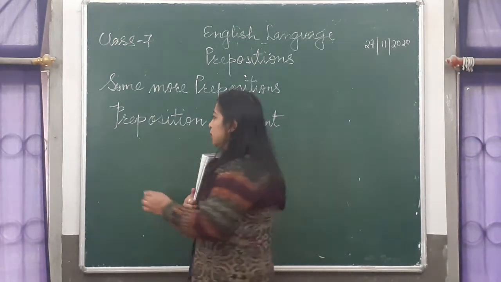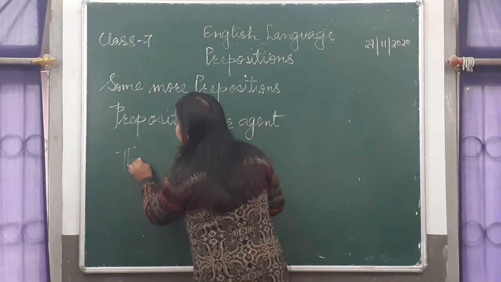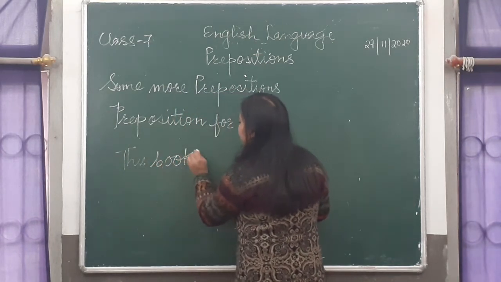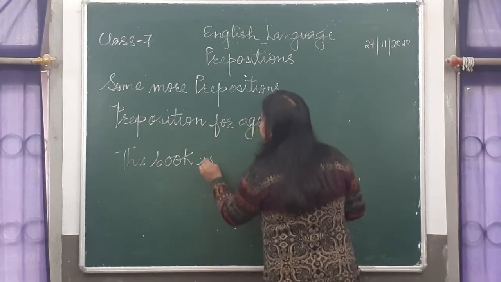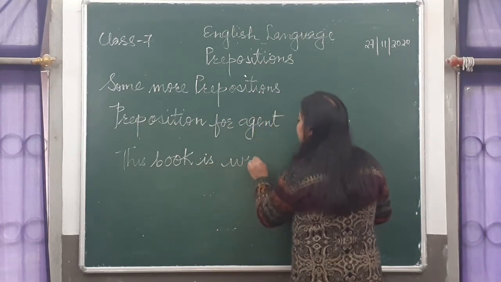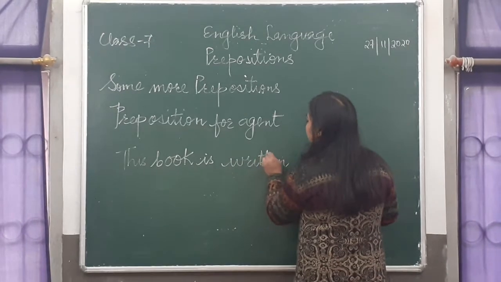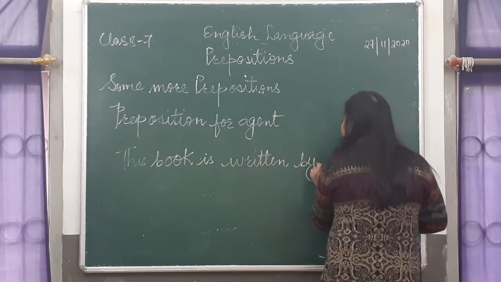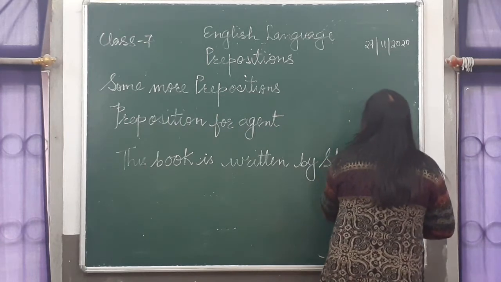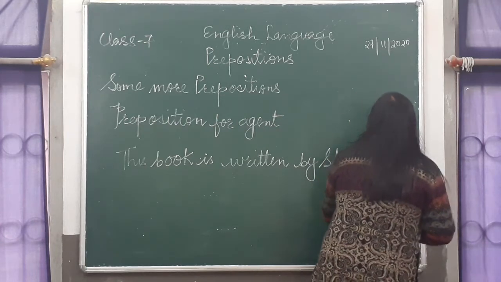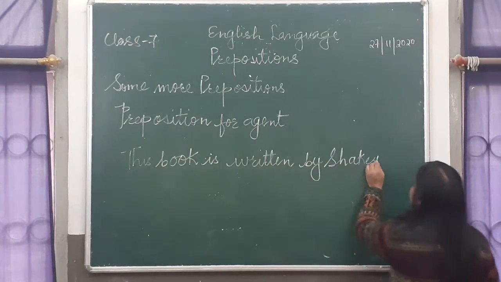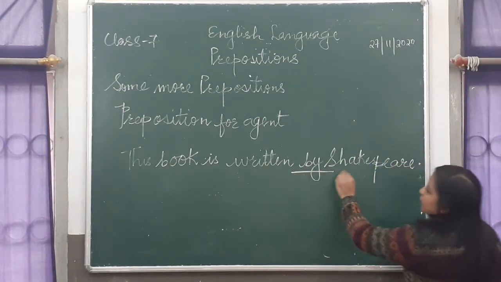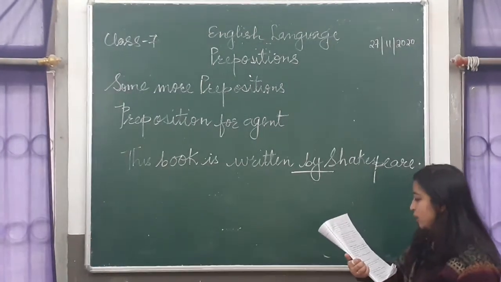For example, this book is written by whom? Shakespeare. He is the agent, isn't it? So this book is written by Shakespeare. So this is the preposition of agent.